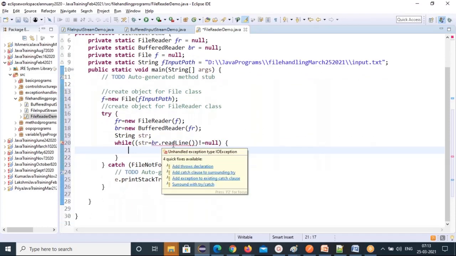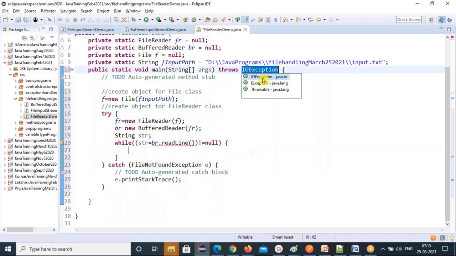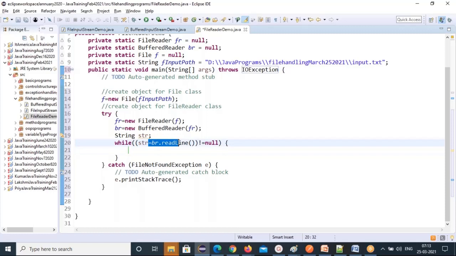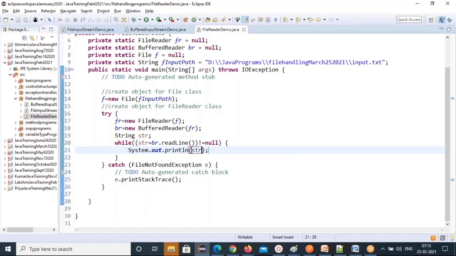So it is asking again, add throws declaration. So IO exception you need to add. So this line br dot readLine is throwing IO exception, so you declare the IO exception. Then print directly the entire string you read: str. So I'm reading directly from the file, storing in the str variable, and that str variable I'm printing, because this is directly you're getting, right? The entire line you're getting.